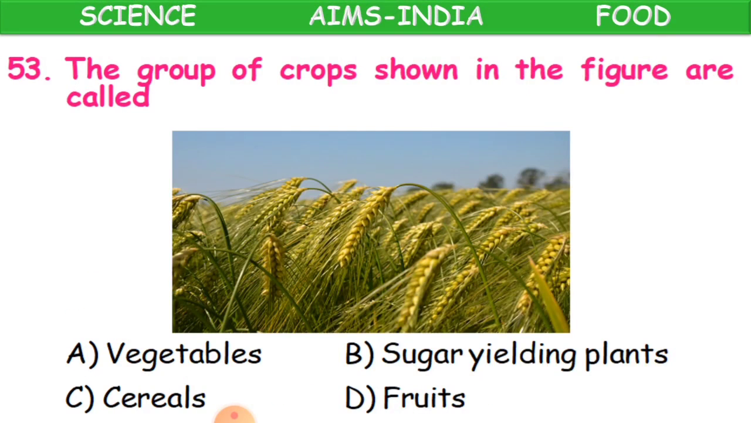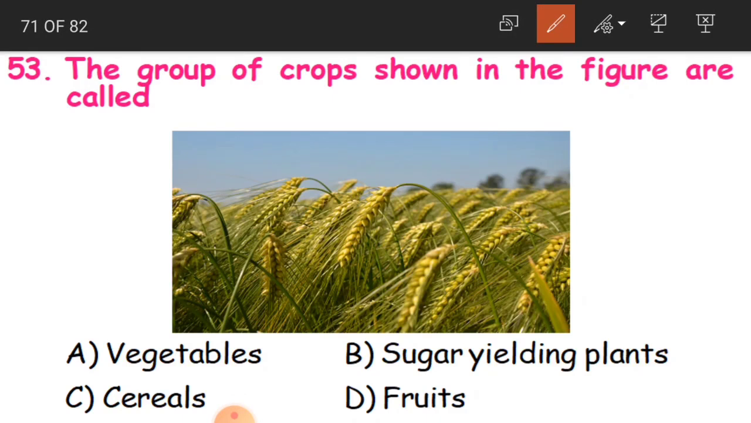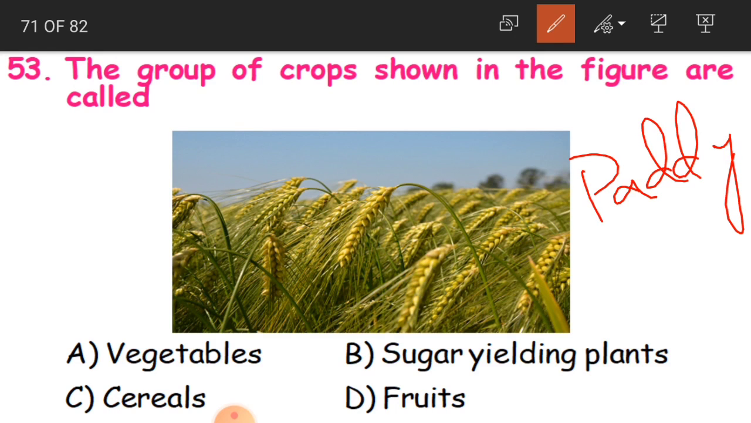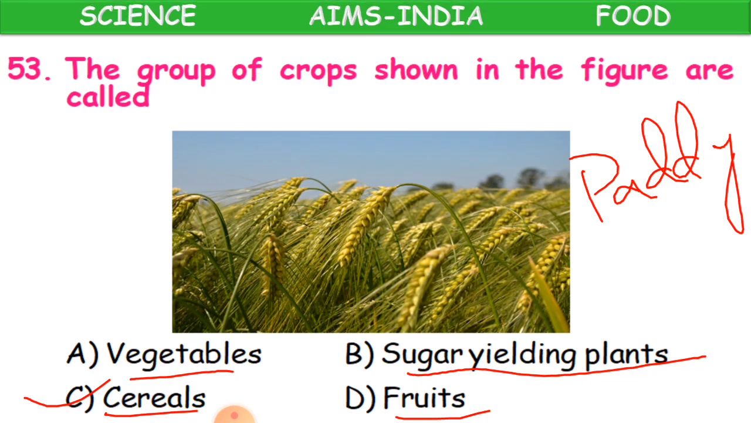Now, group of crops shown in the figure are called. Children, here you have got a picture of a crop. So what is it? It is nothing but paddy. This is a crop of paddy where you get rice from. What do we call such a group of crops? Like vegetables, sugar yielding plants, cereals or fruits. And the answer is cereals. Children, paddy, wheat, maize and all that are nothing but cereals.